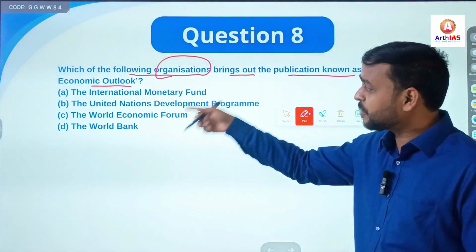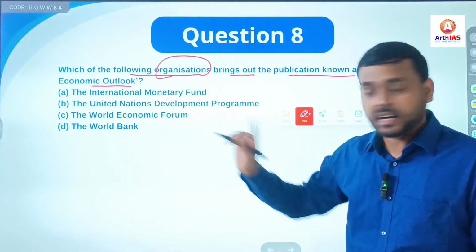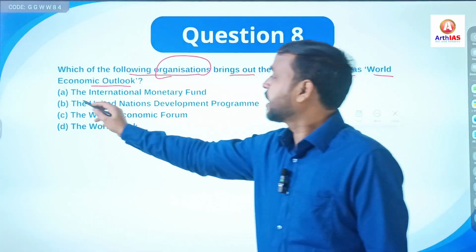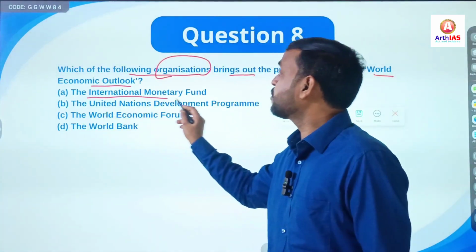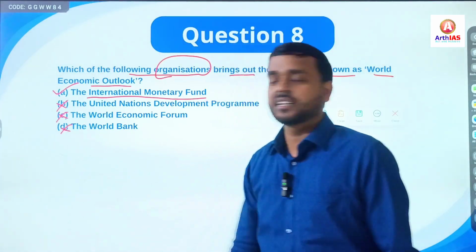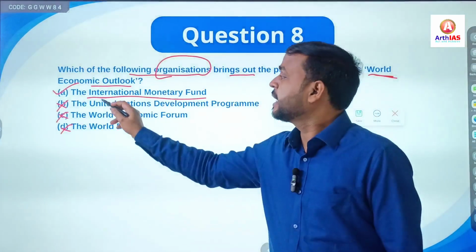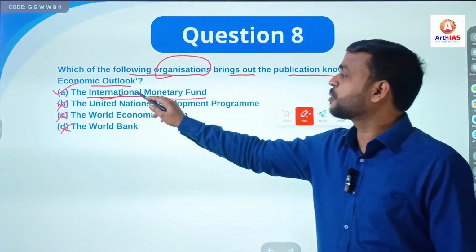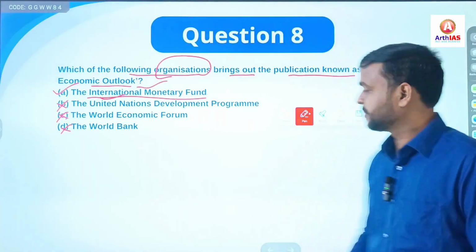So, which organization publishes this World Economic Outlook report? Correctly, the answer is International Monetary Fund. No need to go here and there. Simply remember World Economic Outlook is published by International Monetary Fund, IMF. Clear?